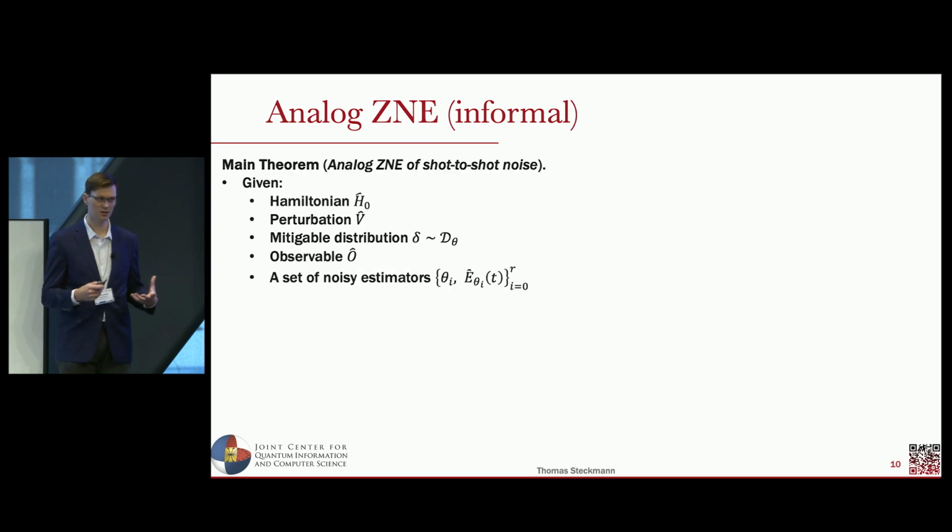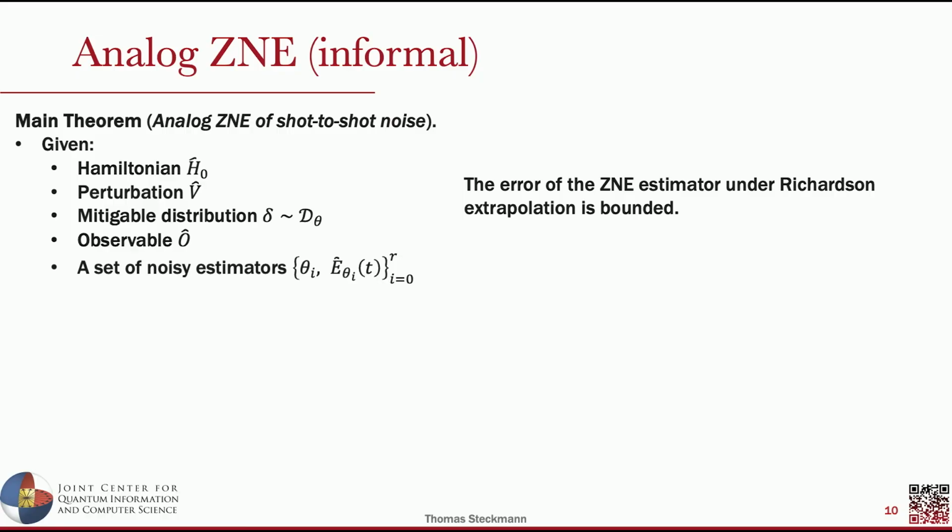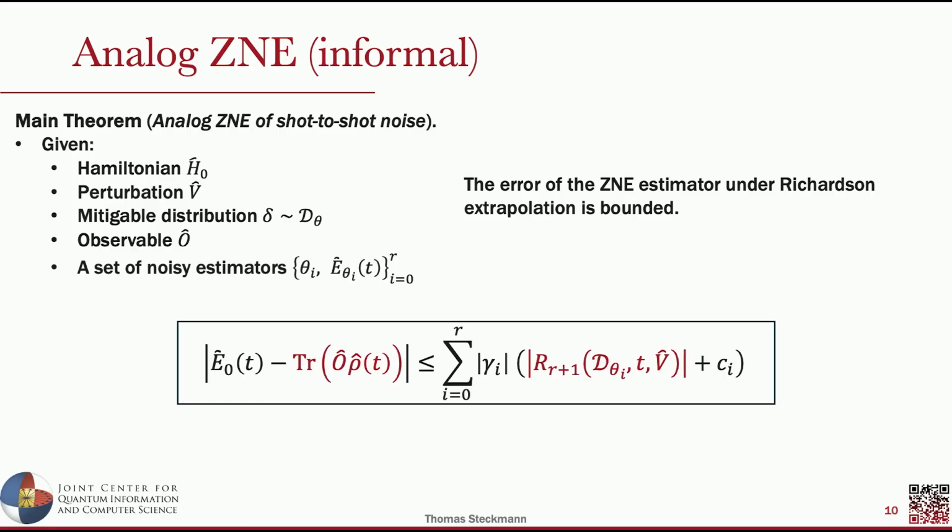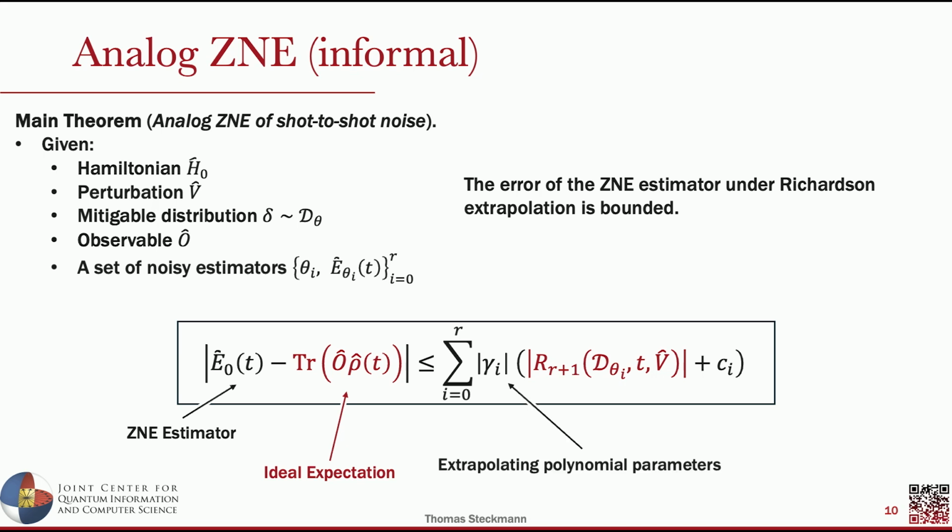We can then use this to formalize the system, given the system parameters that we have, like the Hamiltonian, the perturbation, this distribution that we have, and what this distribution parameter is, and importantly, a set of estimators at different values of this theta. We can then rigorously bound the zero noise extrapolation error under Richardson extrapolation. We end up with this equation, which is relatively common to existing zero noise extrapolation methods, where we have the error of the ZNE estimator compared to the ideal expectation value that we want to recover.